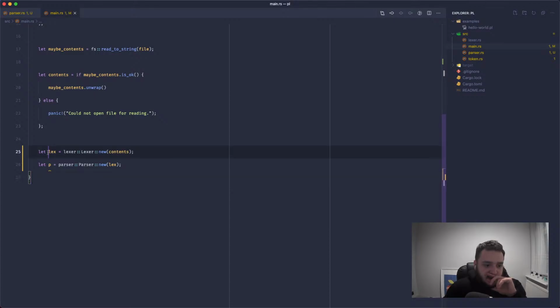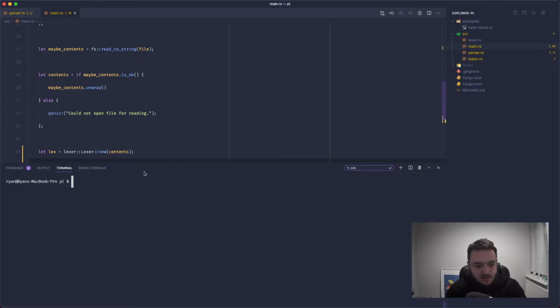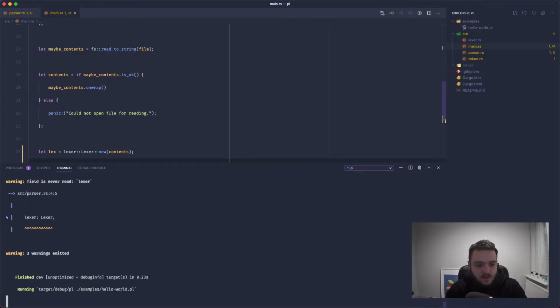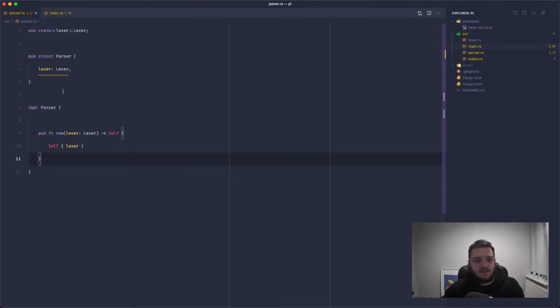So this is now going to be out of scope, so we can't technically use this past here because of Rust. Rust will have a go at us. But if I compile this, it should be quite happy. We've not made any issues. Perfect. It's giving us warnings because we're not reading any of this data, but we will be.